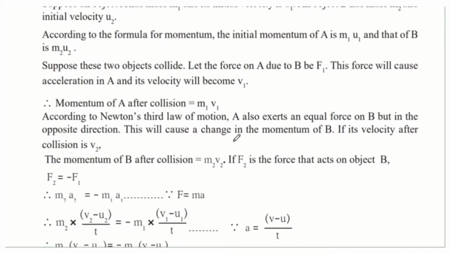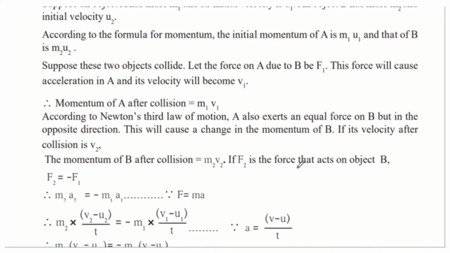This will cause a change in momentum of B. So if the final velocity after collision is v2, now even ball B will have a different velocity, and this we are considering as v2. The momentum of B after collision would be m2 into v2 because again the mass of ball B will not change. Only now we have the new velocity that we have to take.